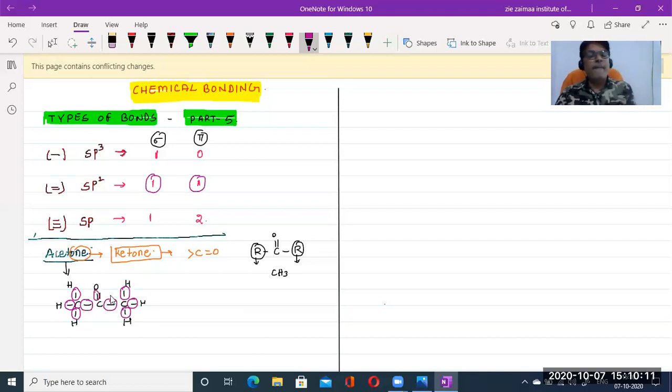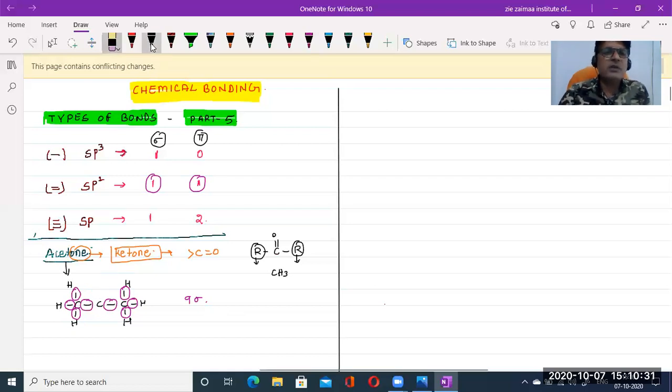Now tell me, just guess, how many complete sigma bonds are there? 1, 2, 3, 4, 5, 6, 7, 8, 9. So 9 sigma bonds are there. And how many pi bonds? Here we are having one double bond.